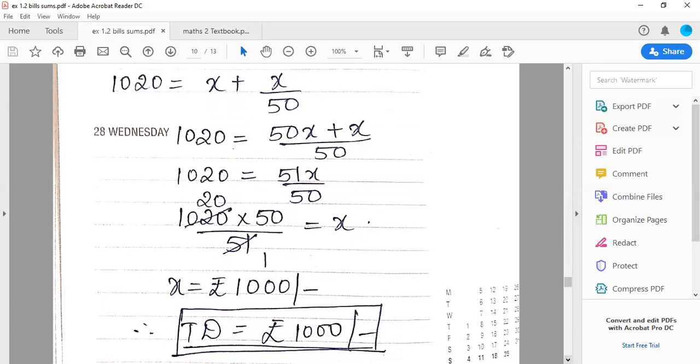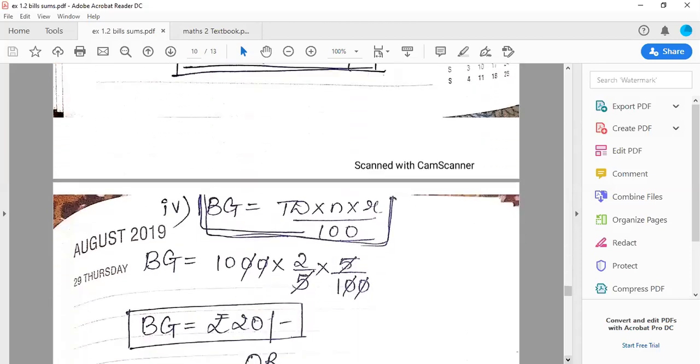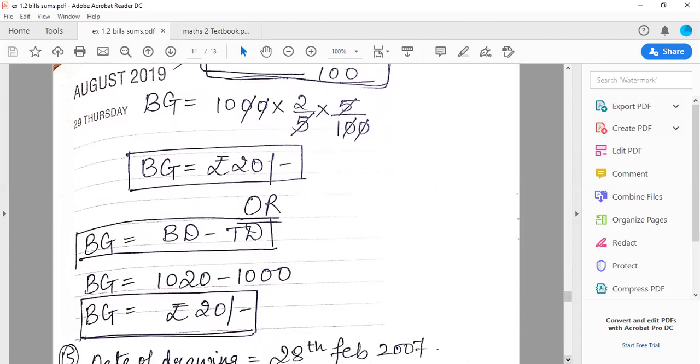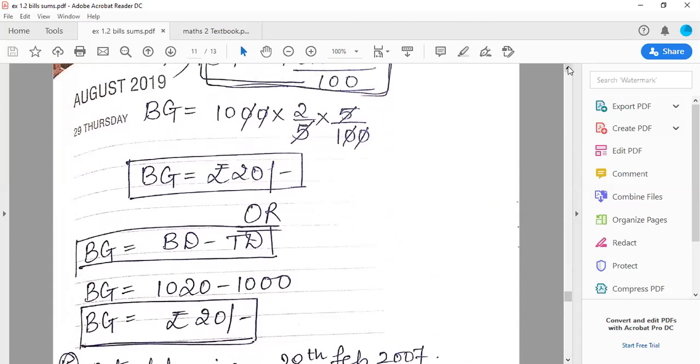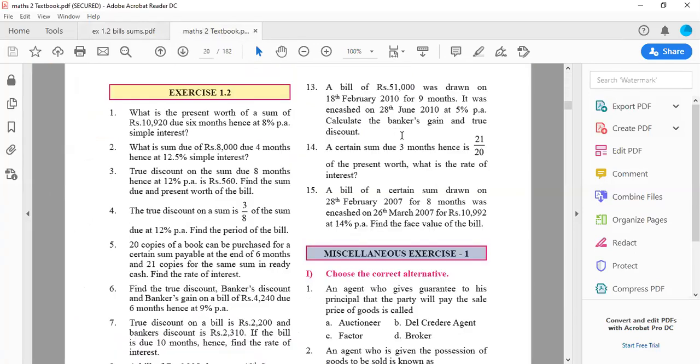Now you know what is BD. Now you know what is TD. So easily you can calculate BG. So BG is equal to BD minus TD, or BG's second formula is TD into N into R upon 100. So I've done both the methods. So you can pick any one. So you'll get the answer to be as 20. Followed class? So it's all formula games. If you remember the trick, you'll remember the formula. The sums are really very easy.